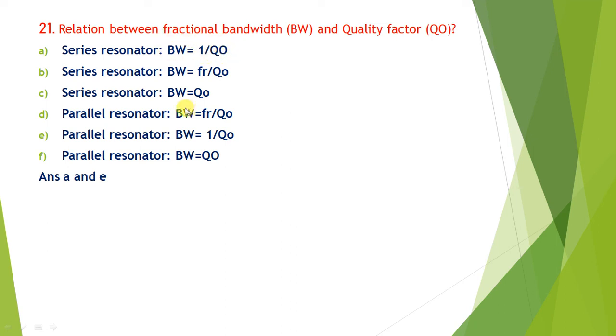Series and parallel both have the same resonance frequency, bandwidth and quality factor relationship. So the answer is A and E. Bandwidth is inversely proportional to quality factor.